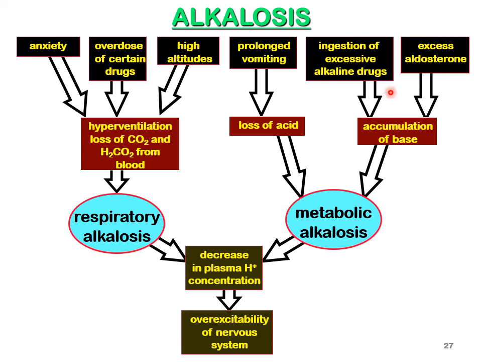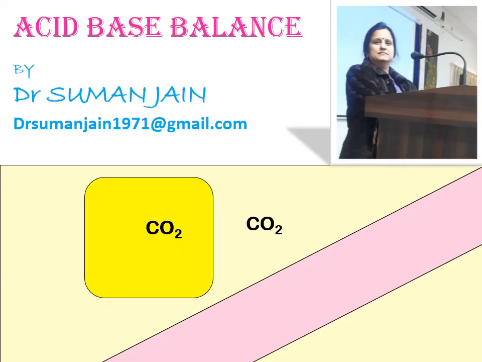Ingestion of excessive alkaline drugs will cause accumulation of base and metabolic alkalosis. Excess aldosterone will also cause accumulation of base and metabolic alkalosis, which will decrease plasma H plus ion concentration and cause overexcitability of the nervous system. In this way alkalosis occurs.